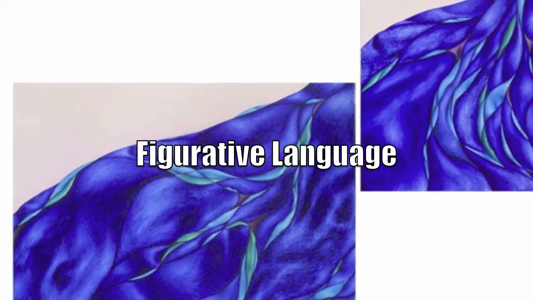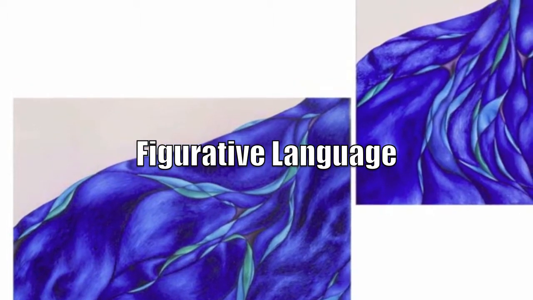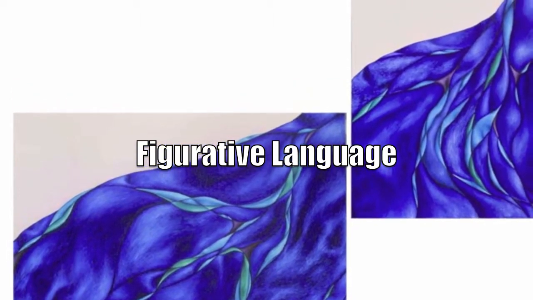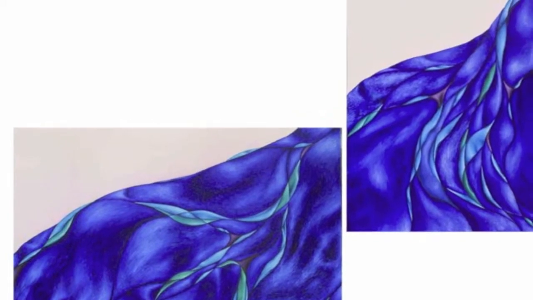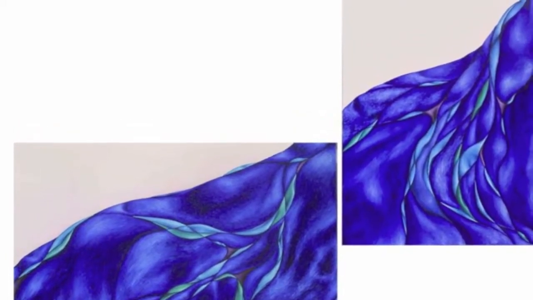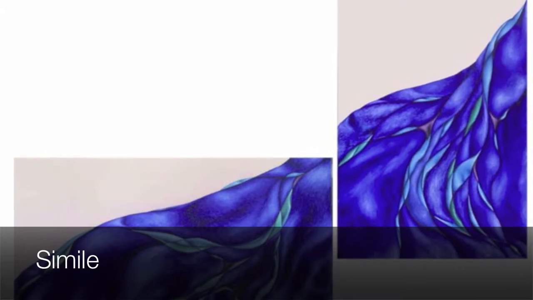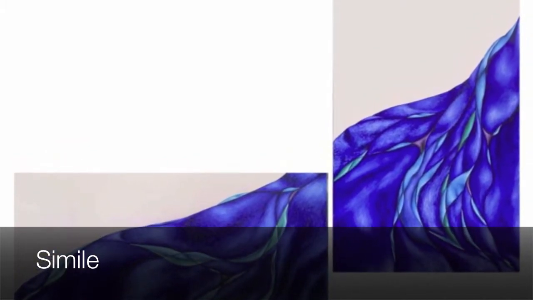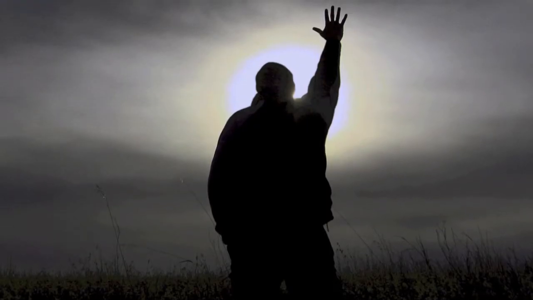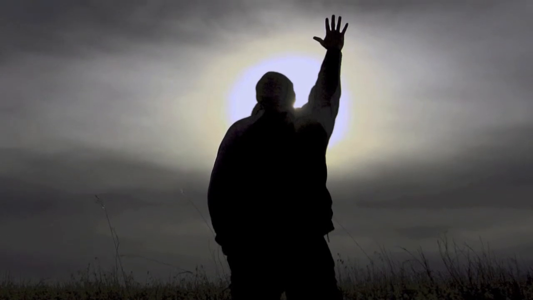There are also multiple examples of figurative language in Sympathy. In the first stanza of the poem there is a simile, "and the river flows like a stream of glass." The comparison between the river and glass is connected by the word like, making this a simile compared to a metaphor. Another example of figurative language used in Sympathy is personification.